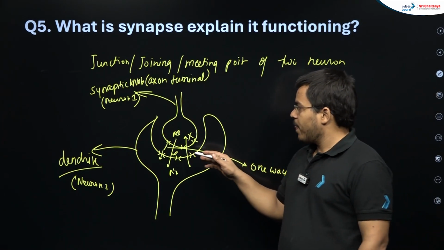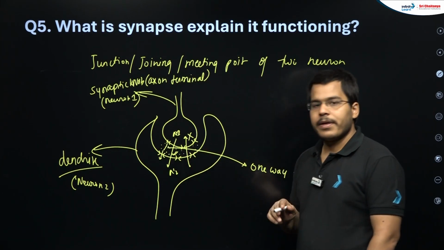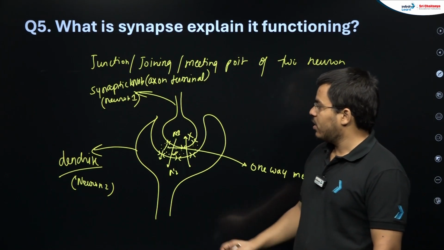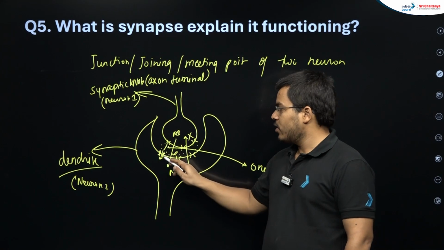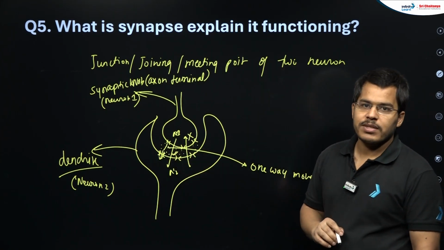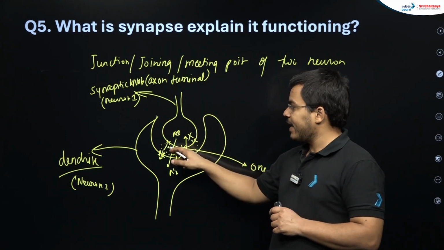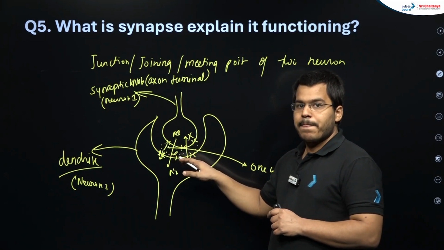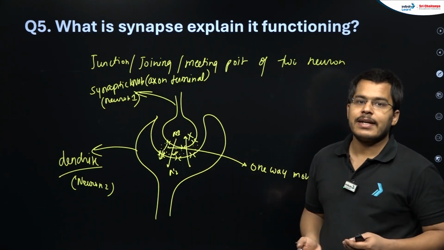There will be neurotransmitters, special chemicals, in this part, where this junction between two neurons is happening. And if you see, there are receptors on the dendritic side only. So on the dendritic side only we have receptors for this particular neurotransmitter. On the other side, the synaptic knob, we are not having them. So the message will transfer, students, in one way only, because the receptors for this neurotransmitter are going to be on the dendritic side only.